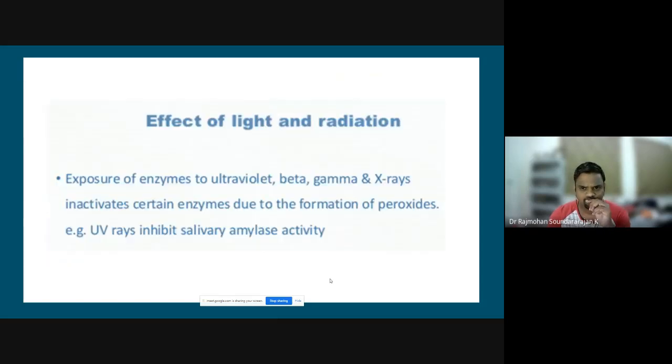And as I told, with the effect of light and radiation, any exposure to UV light or beta, gamma or X-rays will definitely inactivate certain enzymes, because they will form some peroxides also. For example, UV rays will inhibit the salivary amylase activity.